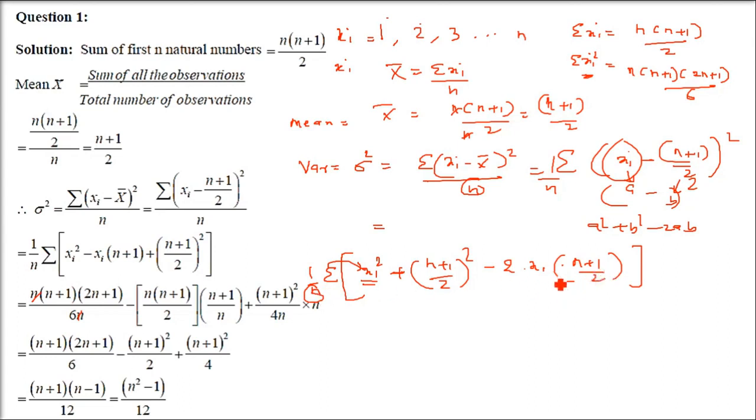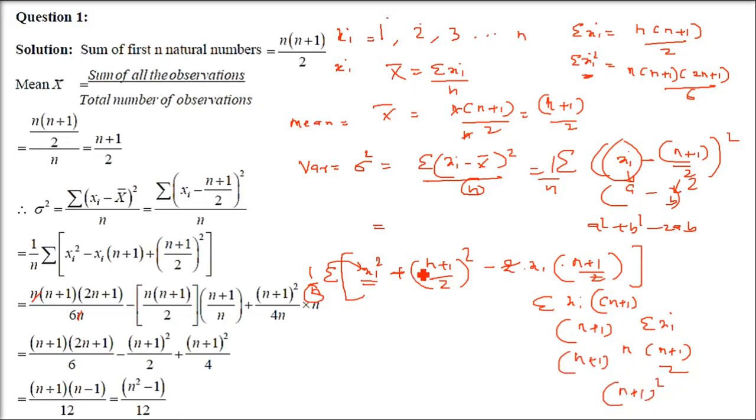Now coming to the third term. 2 gets cancelled, n is in the denominator. So we have xi into (n+1) divided by n. But when we have sigma, I am taking sigma inside: sigma xi into (n+1). So (n+1) comes outside, it's a constant. So you have sigma xi, the sum of the numbers, which I already told you is n(n+1)/2. So (n+1) into n(n+1)/2. Since n is already there in the denominator, n gets cancelled, giving (n+1) whole square by 2.